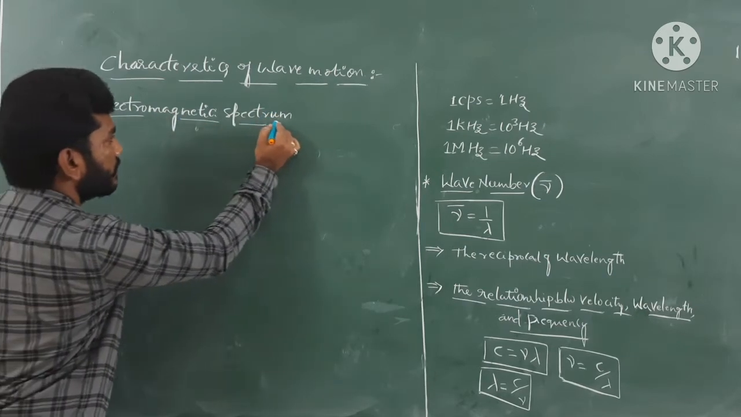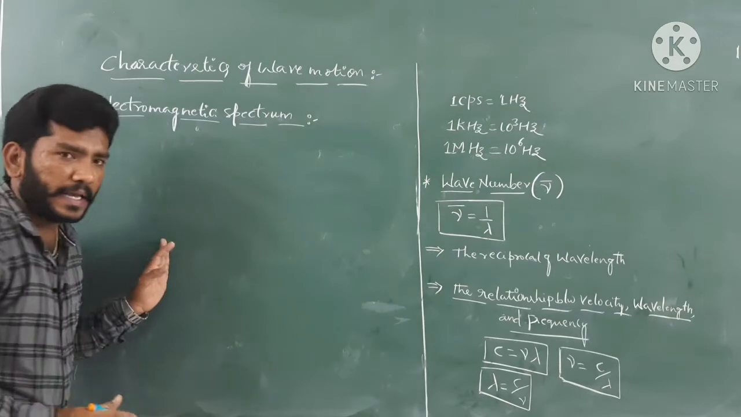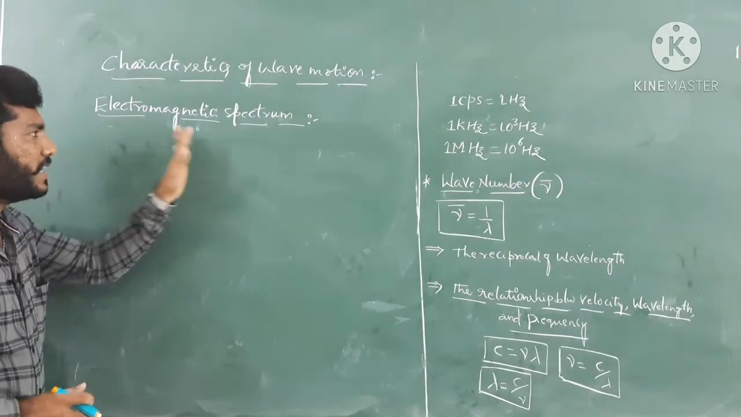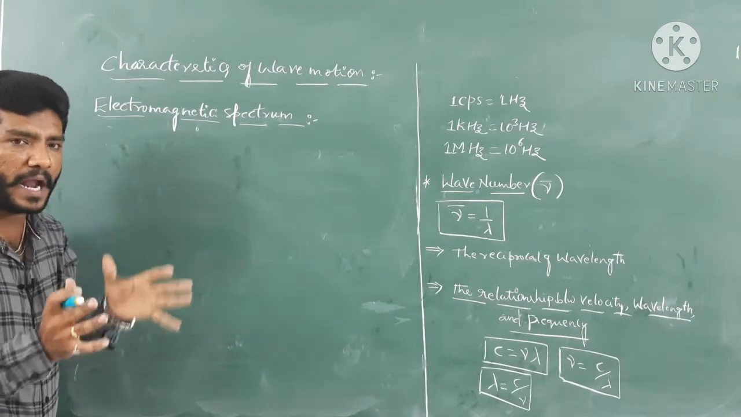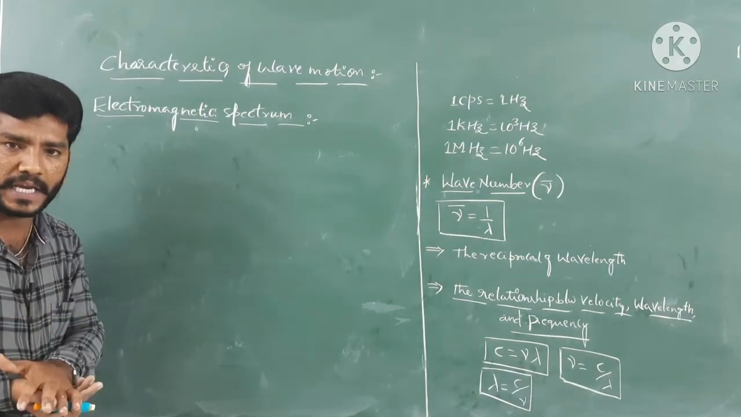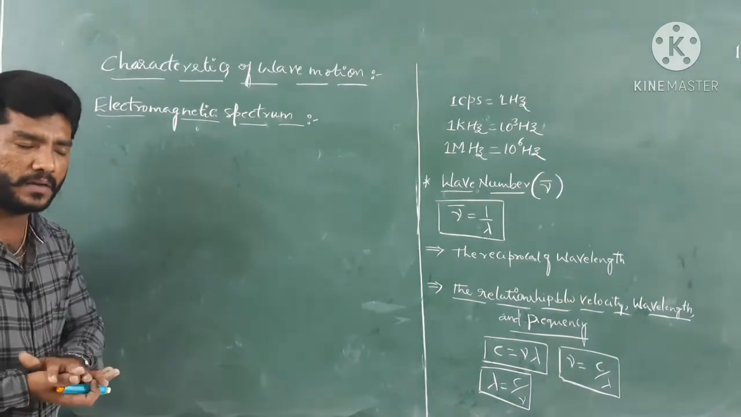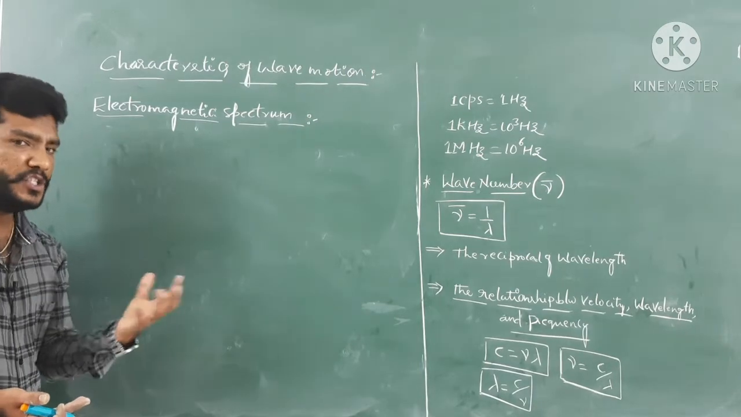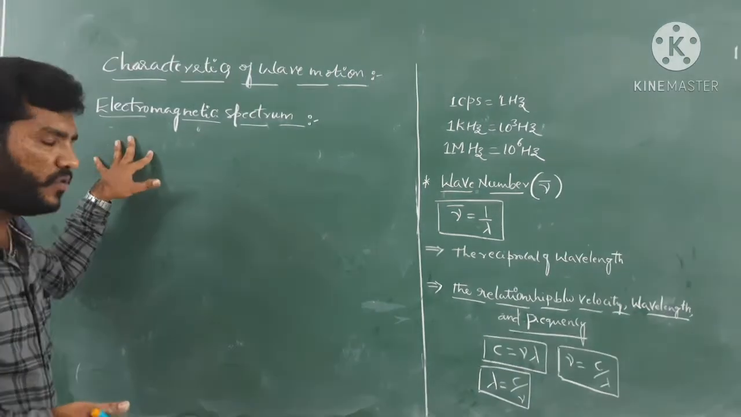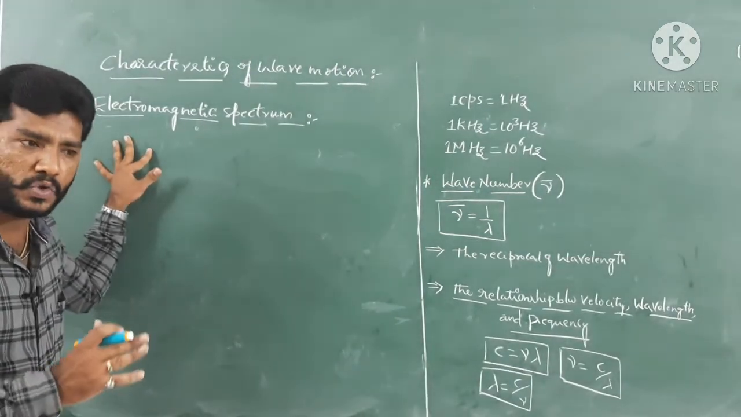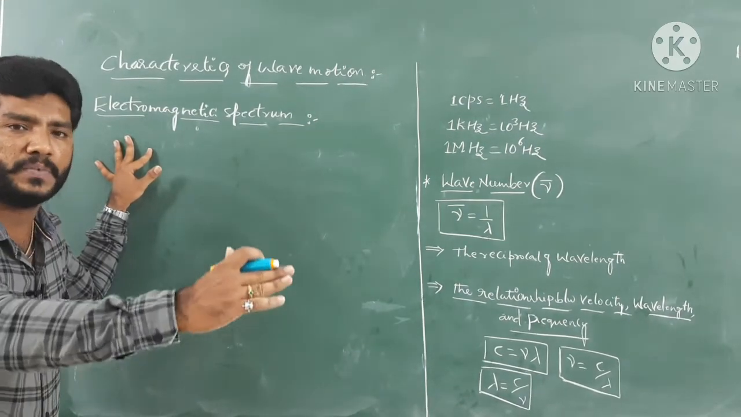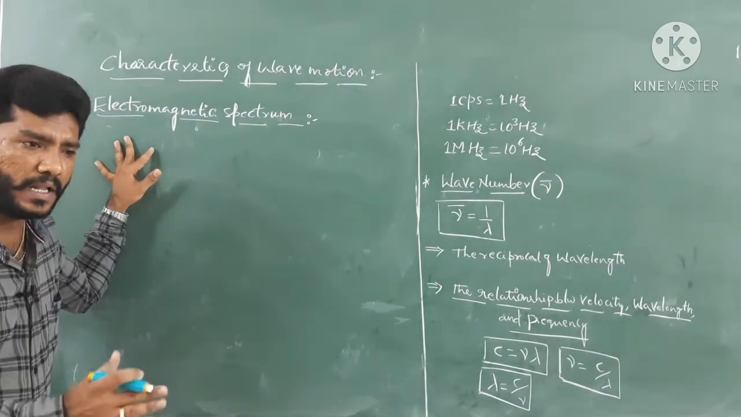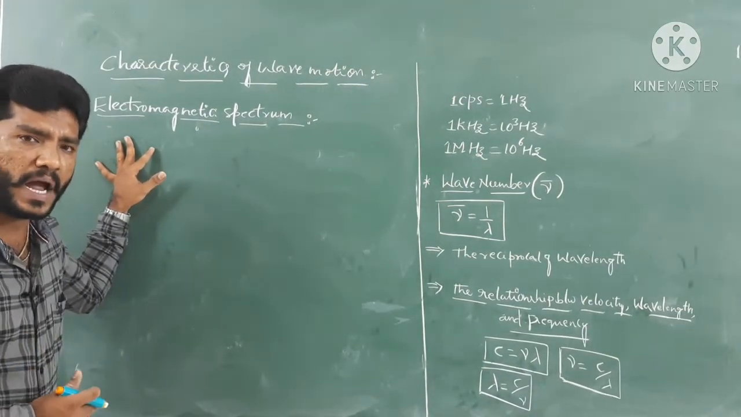Electromagnetic spectrum. See guys, as I told you already, the electromagnetic spectrum is nothing but an ultimate pattern of different types of radiations that have been arranged in a certain manner. Based on what is this radiation arranged? I will tell you: we have various types of radiation in nature, and those radiations are arranged based on their frequency range or their wavelength range.